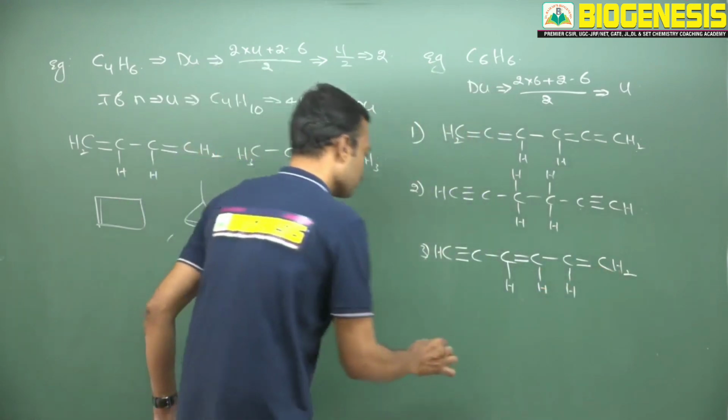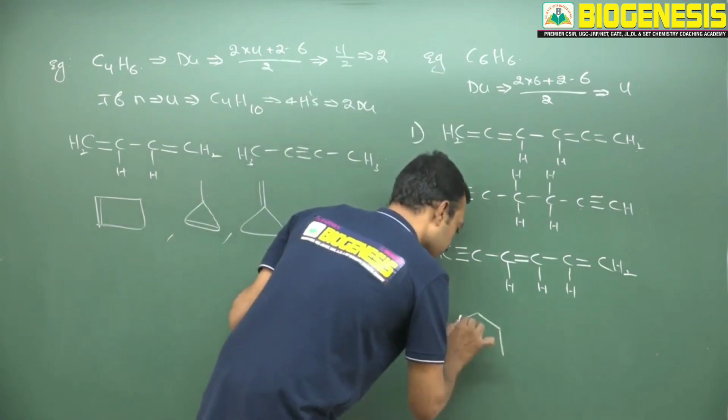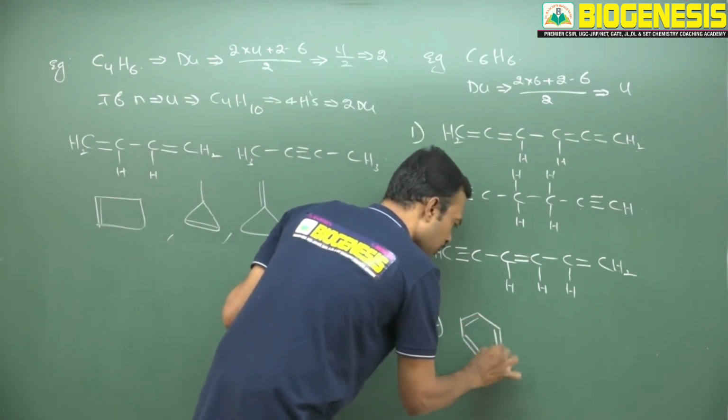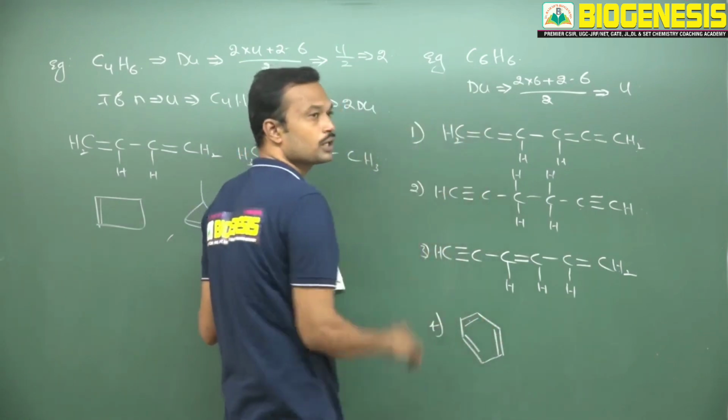Now you can also create one ring. See here, now I am creating one ring. I am introducing 3 double bonds. One ring, 3 double bonds. Total 4. So benzene is one of the skeletons.